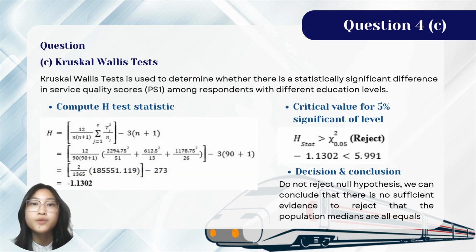After getting the total rank value, we can compute the H test statistic and finally get the answer, which is negative 1.1302. The critical value for the 5% level of significance is 5.991, which is greater than the H test statistic, negative 1.1302. So our decision is to not reject the null hypothesis, and we can conclude that there is not sufficient evidence to reject that the population medians are all equal. That's all for question 4c.